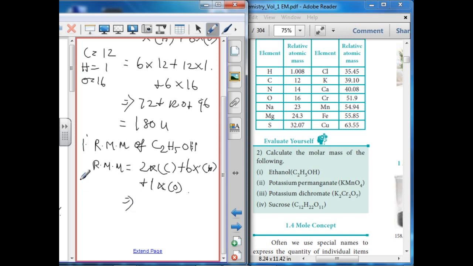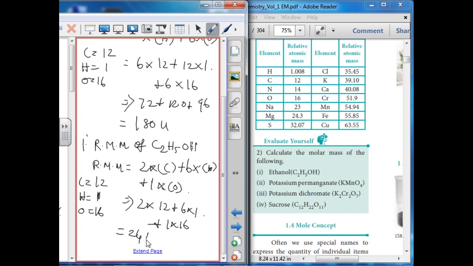Carbon relative atomic mass 12, hydrogen 1, oxygen 16. So 2 into 12 plus 6 into 1 plus 1 into 16.